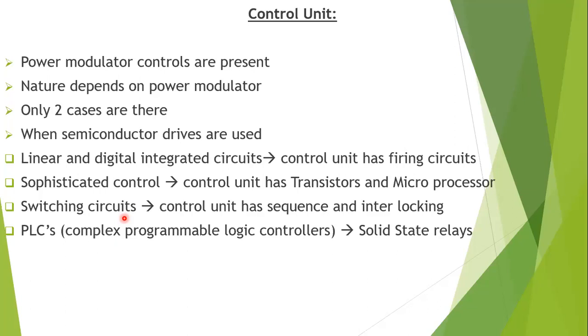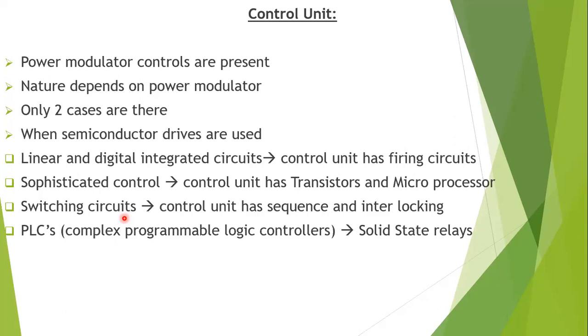So far we have discussed what the parts are. Electric drive parts are: the first one is the source, second is the power modulator, third is the type of motor you are using, and fourth is the control unit. The load and sensing unit are not necessary.